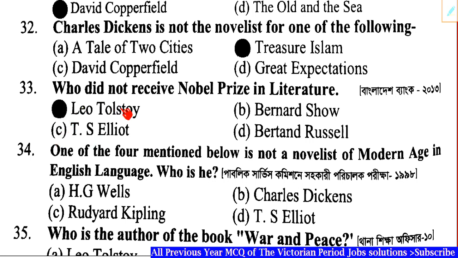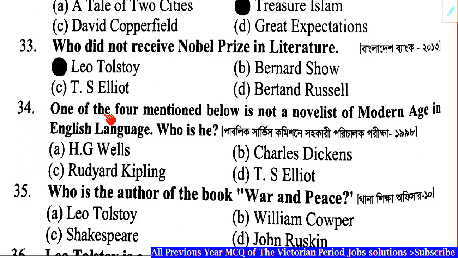Leo Tolstoy, right? Question number 34. One of the four mentioned below is not a novelist of the modern age in English literature. Who is he? Correct answer: Option B, Charles Dickens.